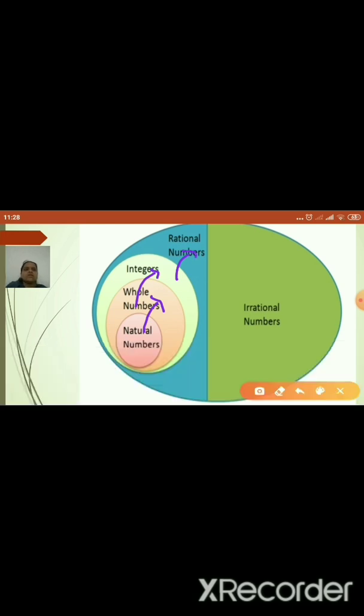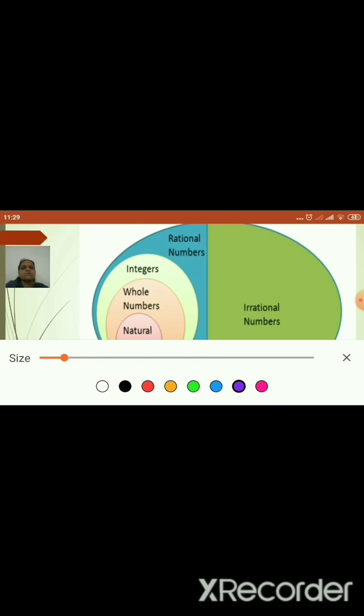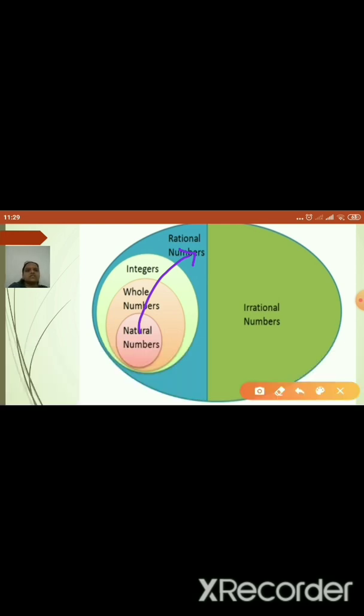So, if you want to remember which statement will be true or false, always remember: from a smaller group to the bigger group, the statement is always true. For example, all natural numbers are whole numbers, all whole numbers are rational numbers, all integers are rational numbers. Like this, from the smaller group to the bigger group, the statement is always true.